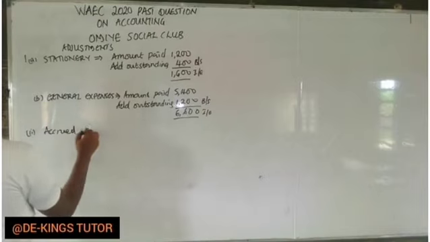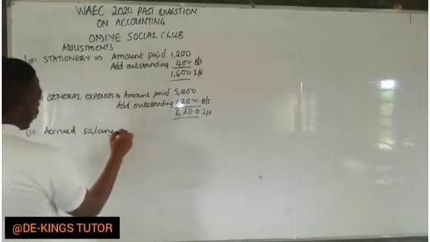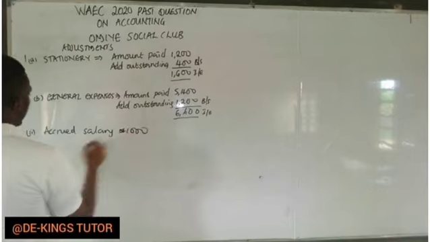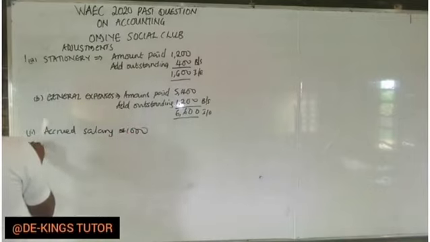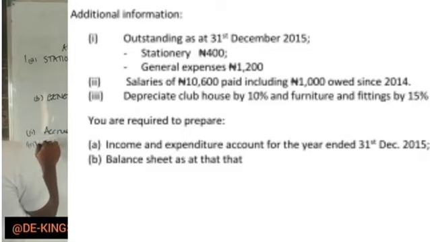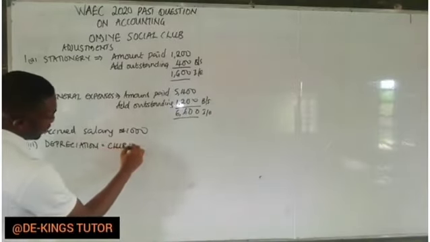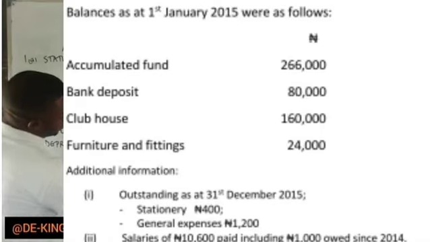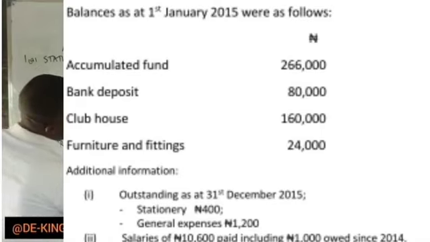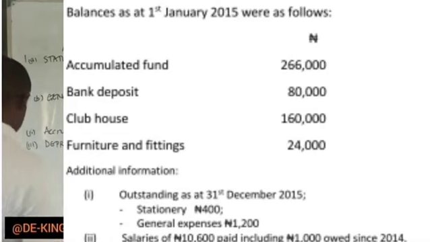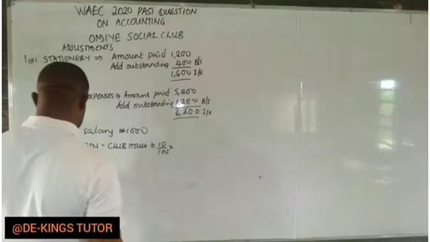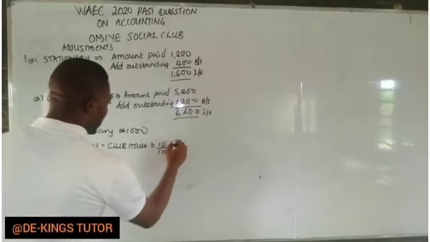Now, they say we should depreciate. That's depreciation. Depreciate the clubhouse by 10%. That's 10% on the cost. And the cost is there. They said the cost is 160,000. So 10% on this will give us 16,000.